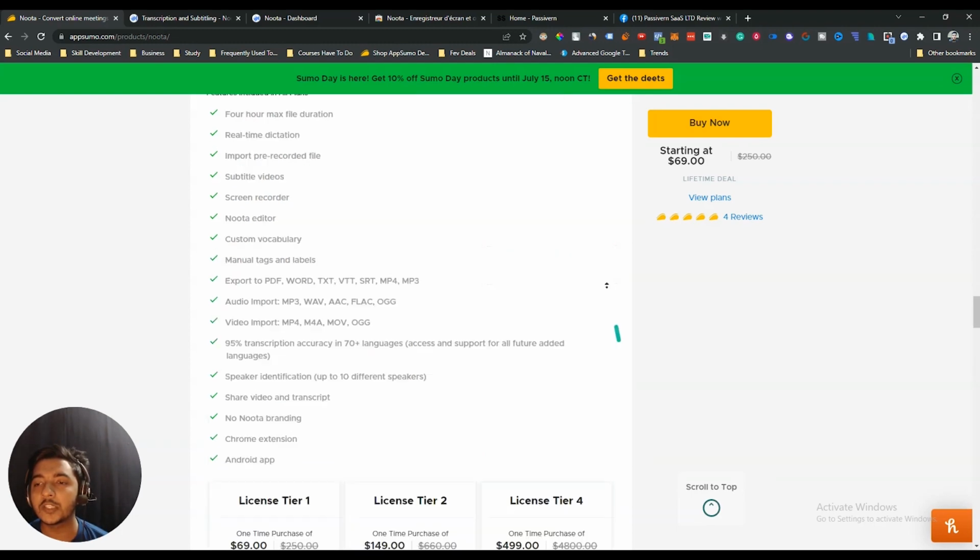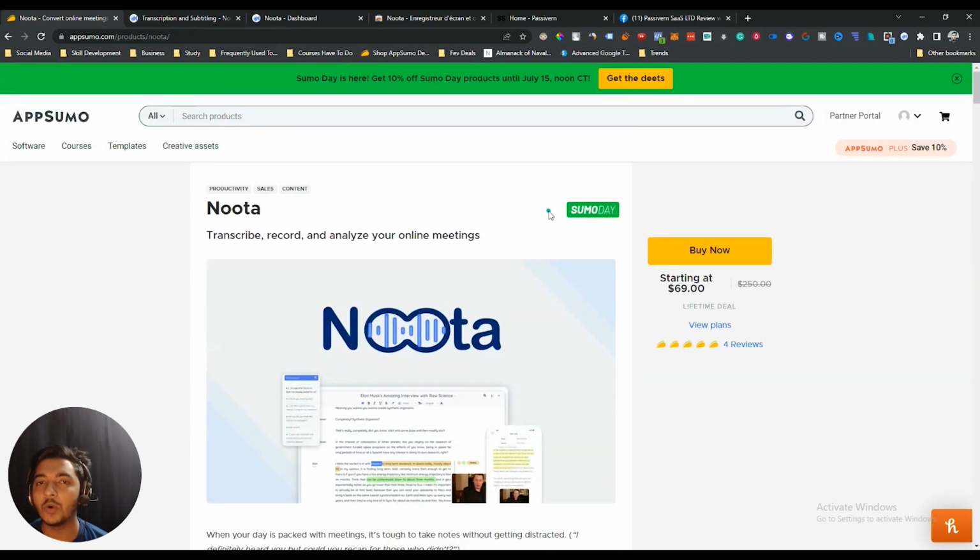Now without further ado, let's go to the dashboard of Noota and see what we have inside there and how it can be helpful for you.